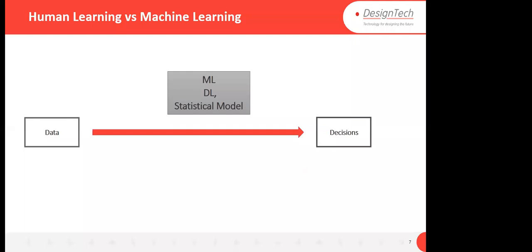Now, the same facility, if I give it to a machine, and that machine will do it for us, that is called machine learning or deep learning, or we already saw statistical models also in the previous session. So if I want some kind of algorithm, some kind of machine, some kind of deep learning to do it for us, that is called machine learning.